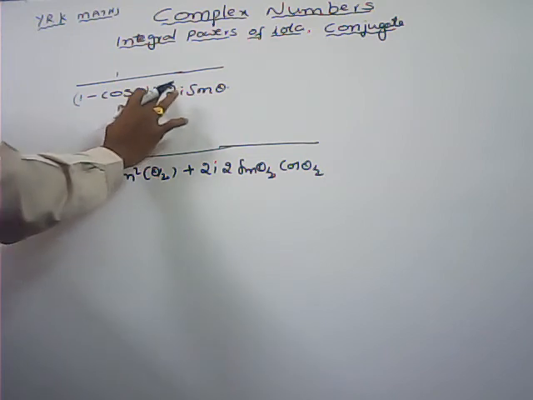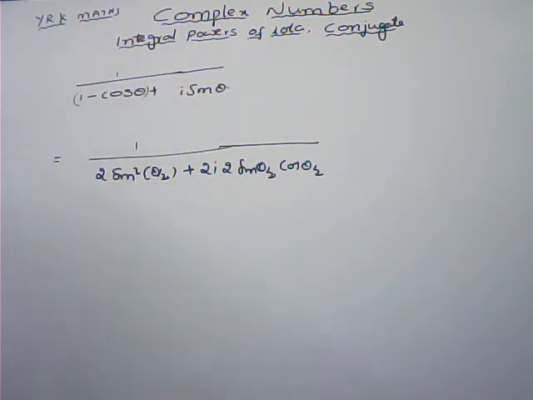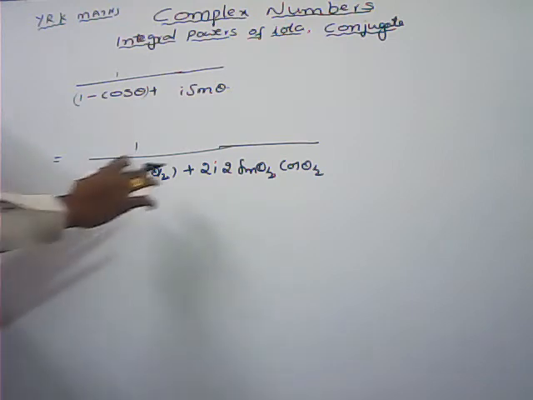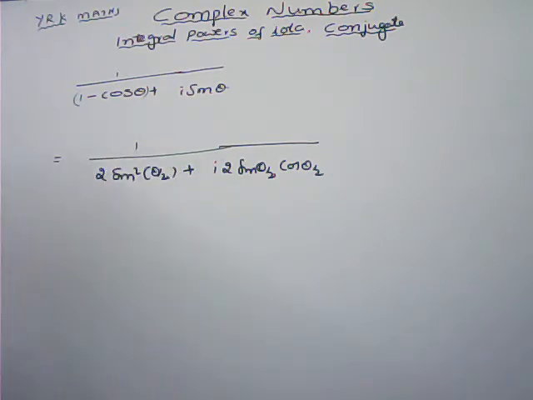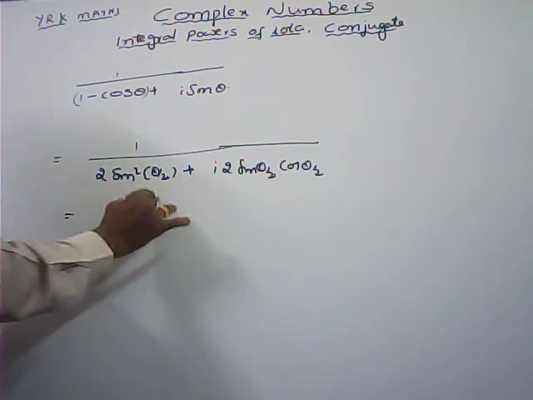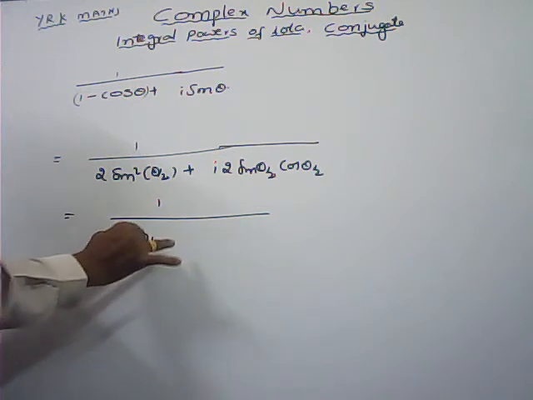Here, 1 minus cos theta we can write as 2 sin square theta by 2, plus i into 2 sin theta by 2 cos theta by 2. From these two terms we can take 2 sin theta by 2 as common.